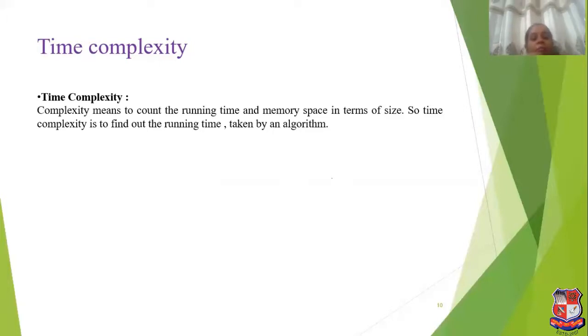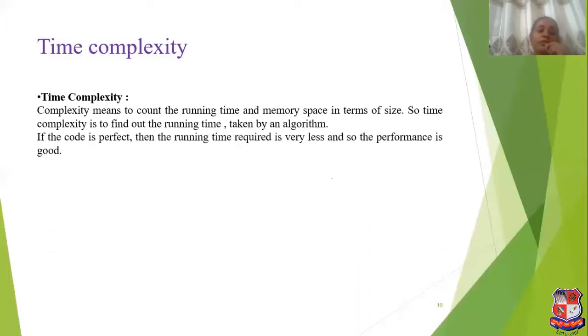So what is time complexity? It is to find out the running time taken by a program or by an algorithm. So it will give us the exact time required to execute our program. If the code is perfect, then the running time required is very less, and so the performance is good. Time complexity is nothing but finding the loops in the program.